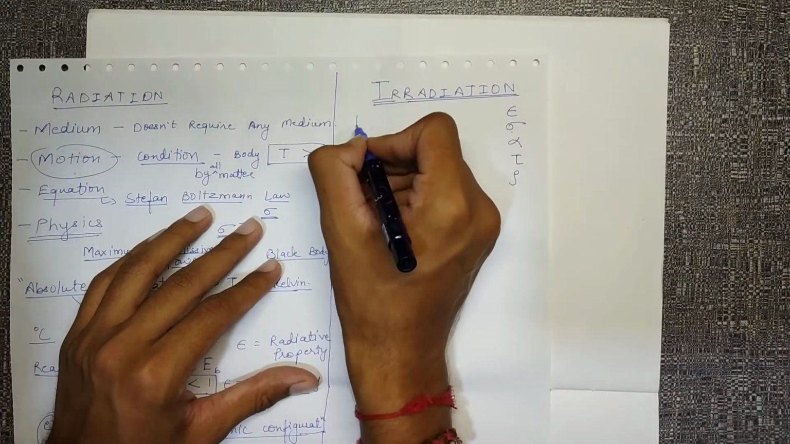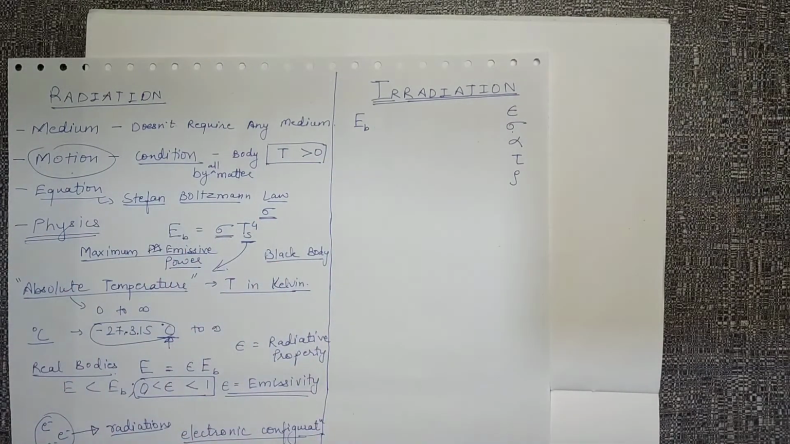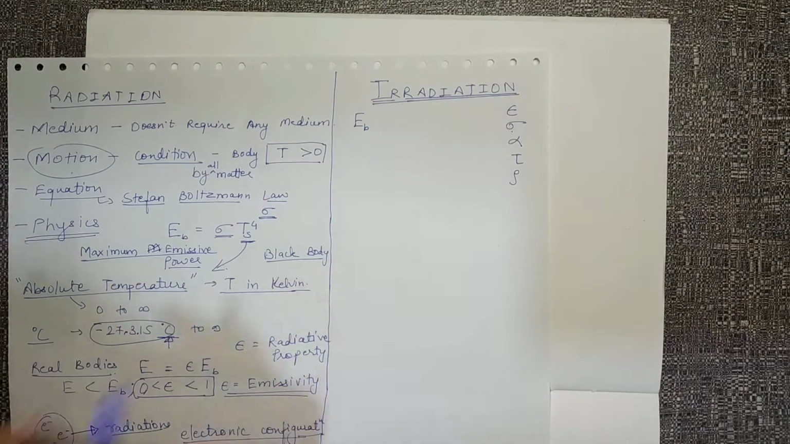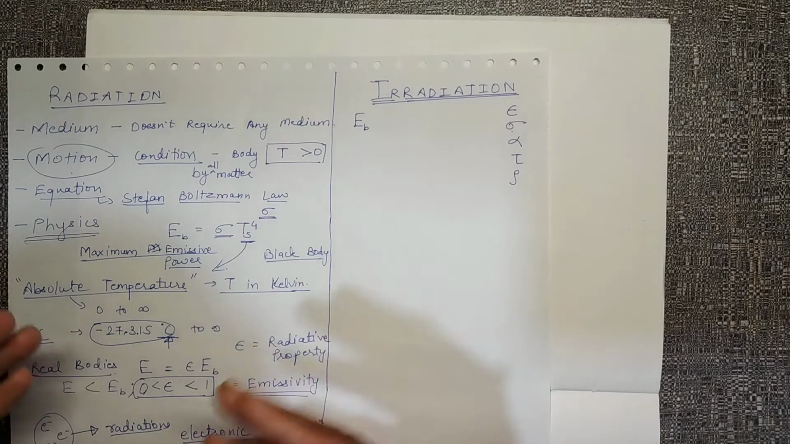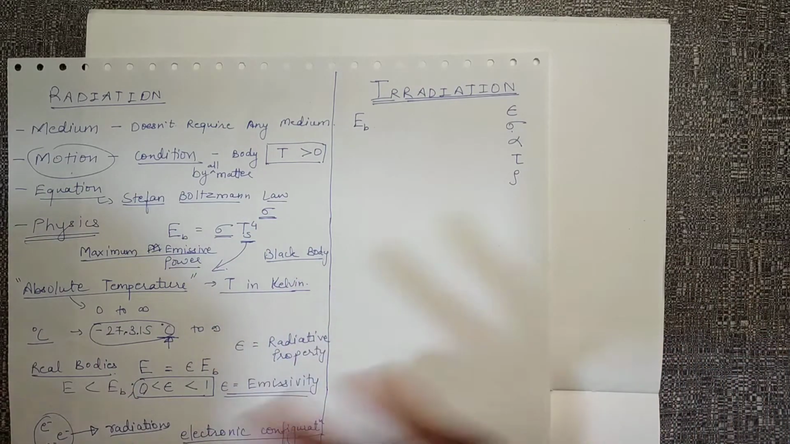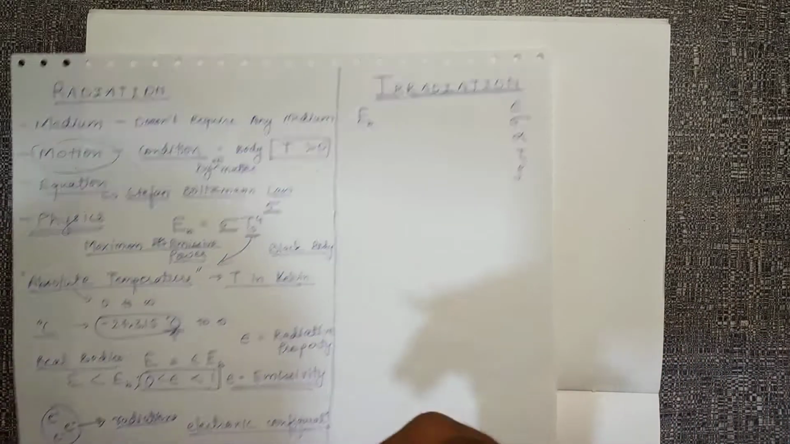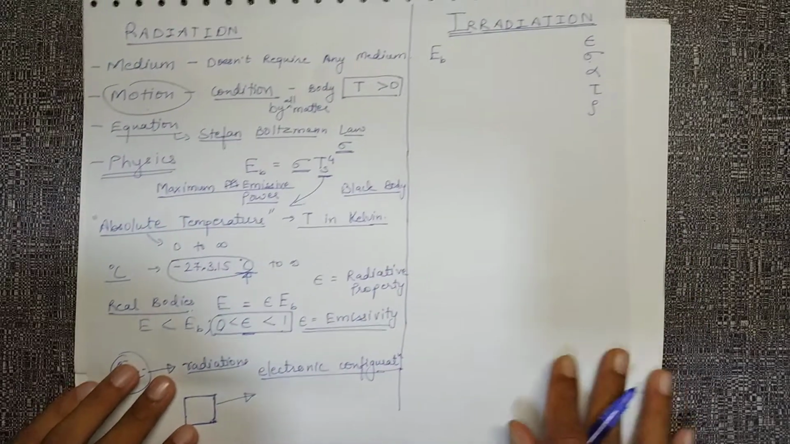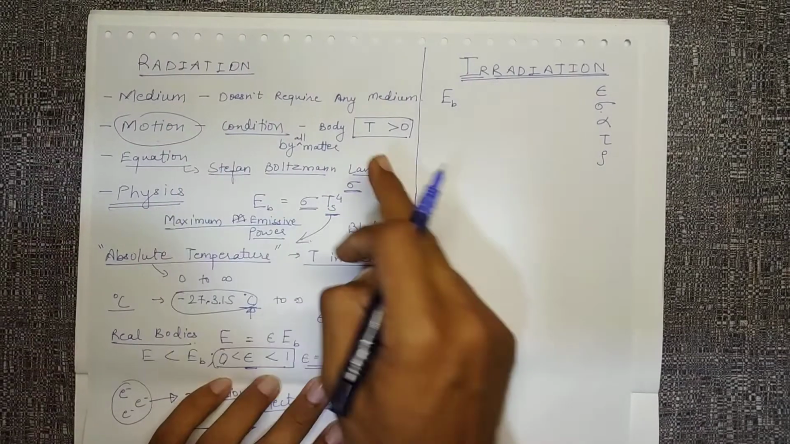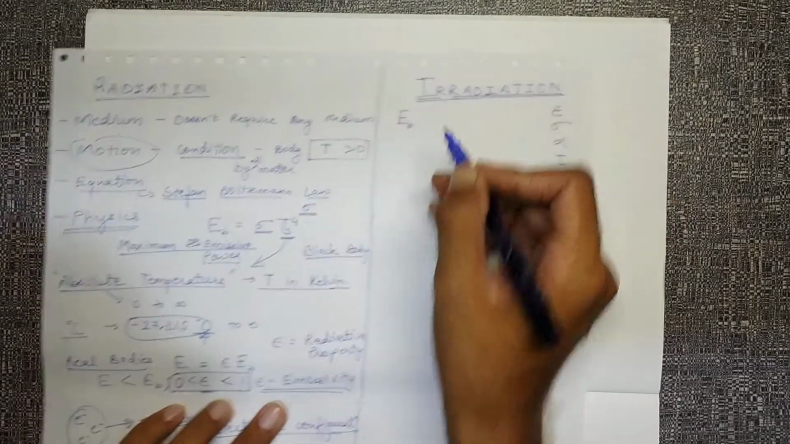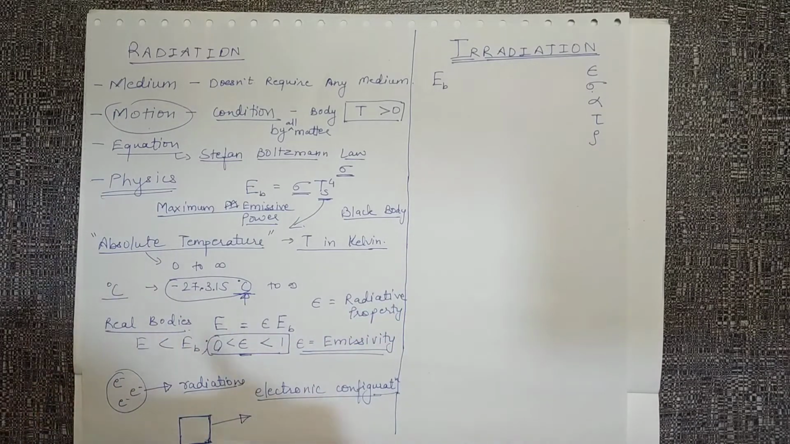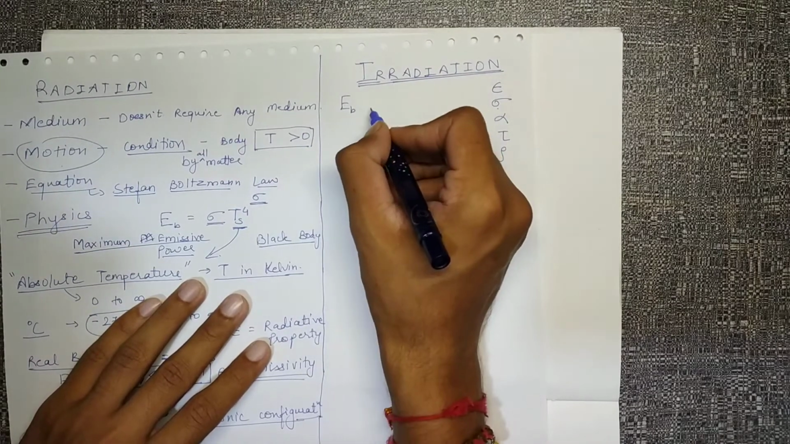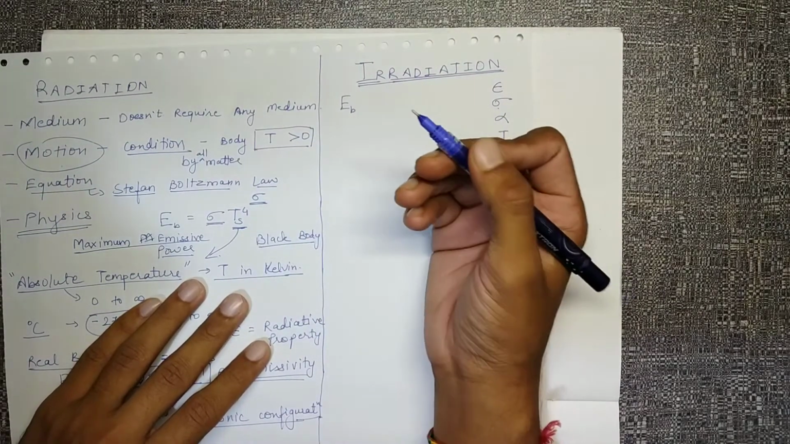So we already know that EB is the maximum emissive power, and that is the emissive power of a black body. A black body is defined in that way that it can emit all kinds of radiation, and real bodies cannot emit all kinds of radiation, so they have some limitations. That limitation is defined using this epsilon, or emissivity. So the emissivity of a black body is 1, and the emissivity of real bodies is greater than 0 and less than 1. EB was the black body emissive power, or maximum emissive power, depending on the surface temperature Ts.